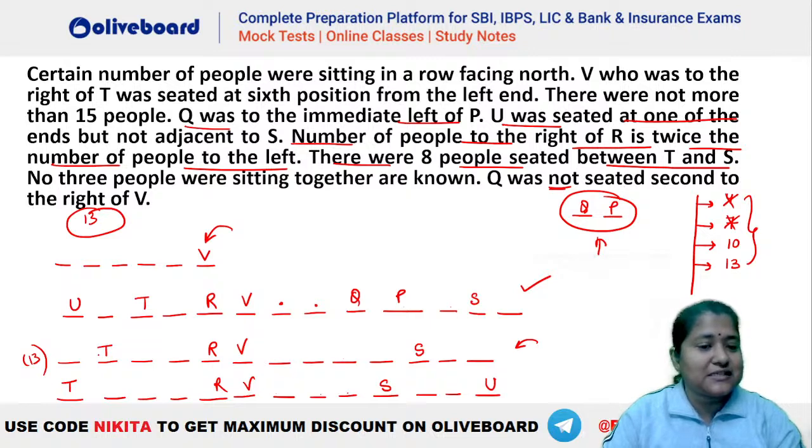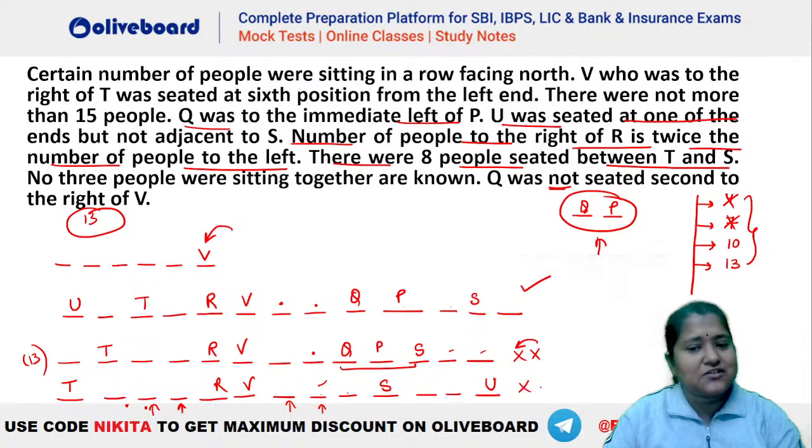In this case, you can see the second case, where should we have your Q and P? You can see Q cannot be here because he cannot be second to the right of V. So you will have to place either your Q and P here, but that makes 3 people together. Similarly, यहाँ place कर दो, फिर 3 people हो जाएंगे. So that means this case is eliminated. Similarly, the last one, QP here, not possible. So you can see this case is also invalid because you cannot place your Q and P here, isn't it? So ये आपका case बनेगा.